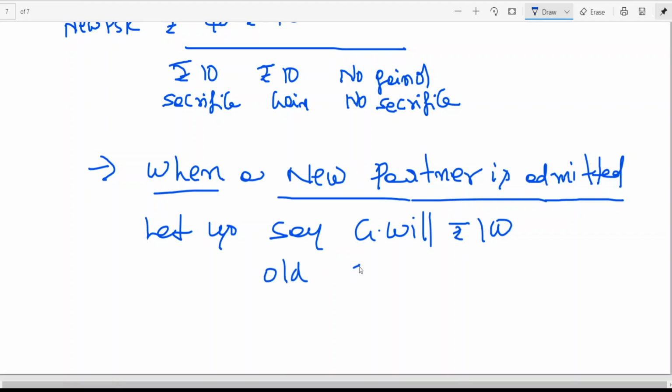Old ratio, let us say 5:3:2. Now let me take the new ratio as 2:2:1. Let us say this is the share of C, the new partner. C is the new partner. Now if you look into it, why should we go for